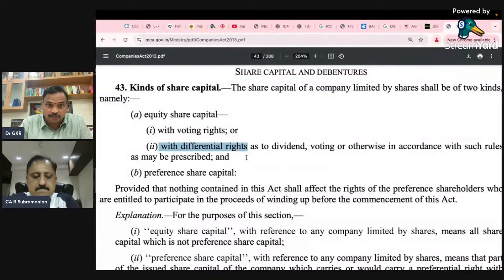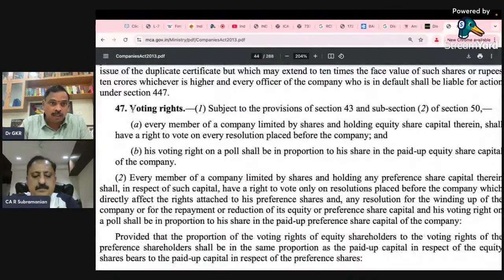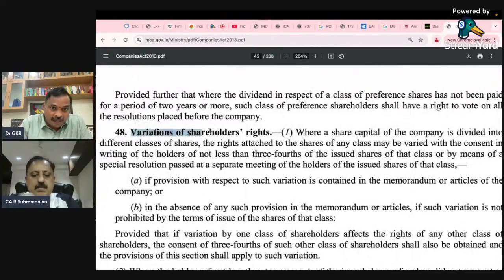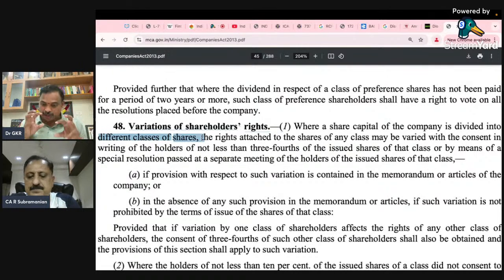Now I'll bring it to section 48, variation in rights. You can have different classes of shares. That is why the concept of potential ordinary shares is coming.